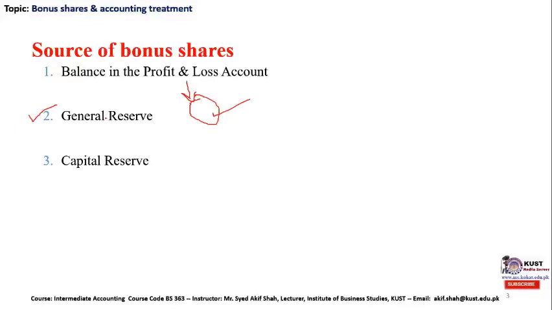Similarly, for bonus issuance we can also use the general reserve account, and the third one is known as capital reserve. Capital reserve means that these reserves consist of the capital gain the company had made previously on its sale and purchase of capital assets. What could be the capital assets? The fixed assets of the company are usually known as capital assets, those assets which last for more than one accounting period and could be utilized for earning the regular routine operating income.